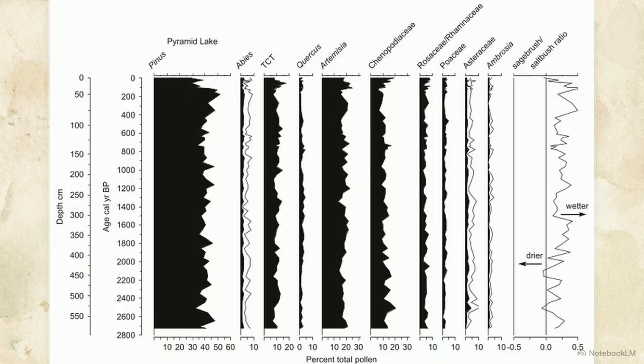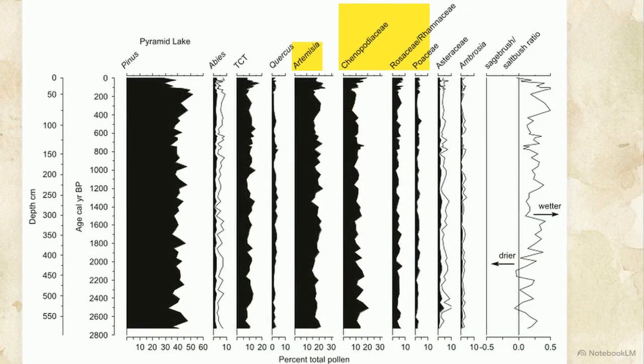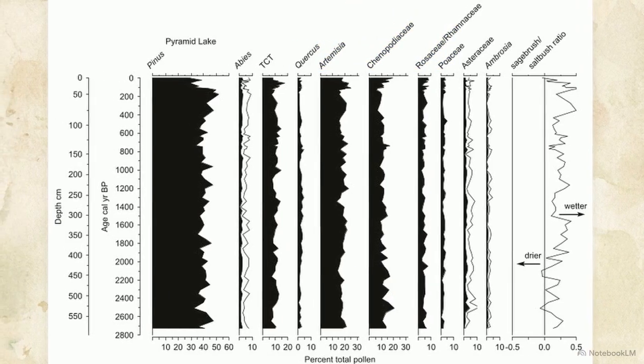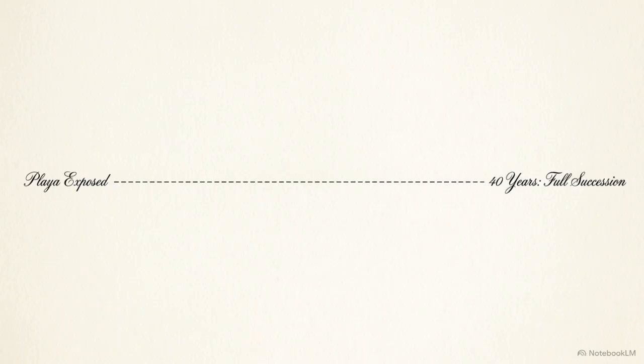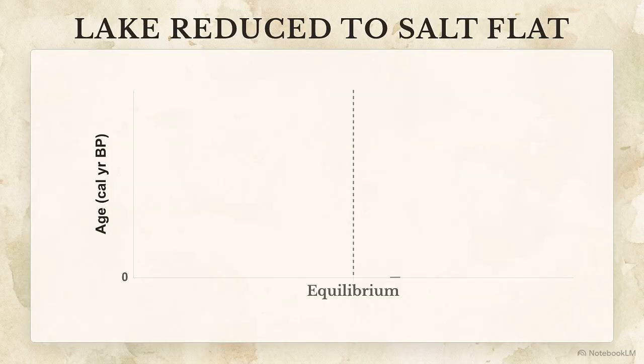This chart shows pollen data for Pyramid Lake over 2,800 years. The raw percentage columns for sagebrush and saltbush fluctuate constantly, but these percentages translate into a single normalized ratio on the far right, giving us a precise proxy tracking moisture over time. This signal carries a roughly 40-year lag, which is the biological time required for plant succession to physically occur on the exposed playa. The deepest sustained negative dips in this specific ratio prove the exact centuries when Pyramid Lake was reduced to a massive salt flat.